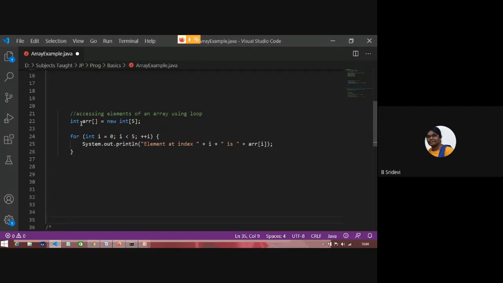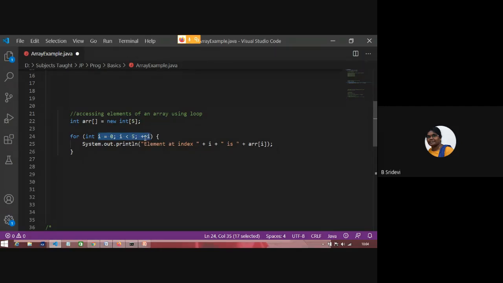See this, I have an array and I want to print ARR of 0 to 5. So I have written a for loop here. The for loop starts from 0 and whenever i becomes 5, I'm coming out. That means up to 4 it will work, 0 to 4. That means 5 elements.